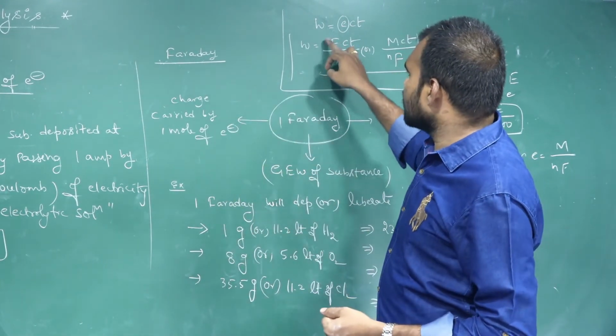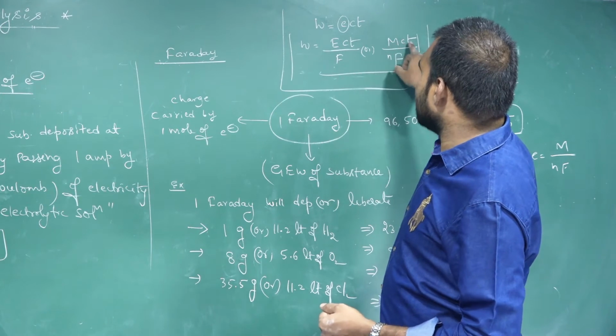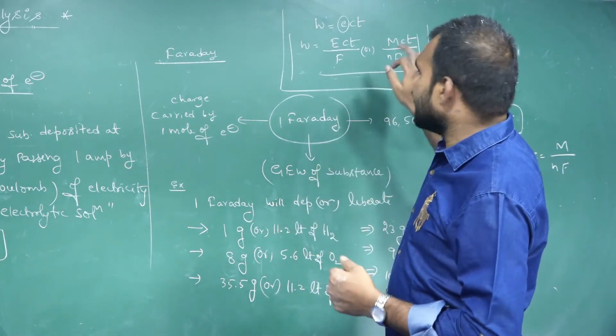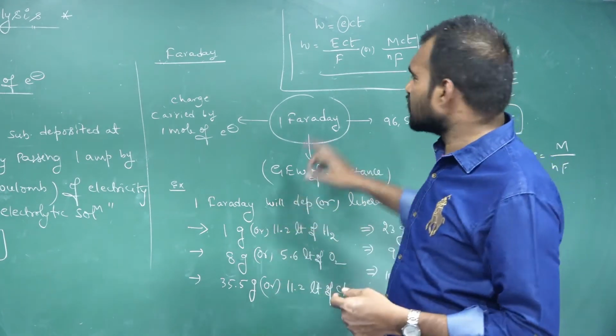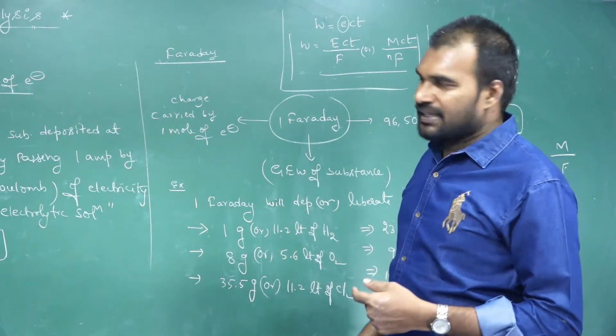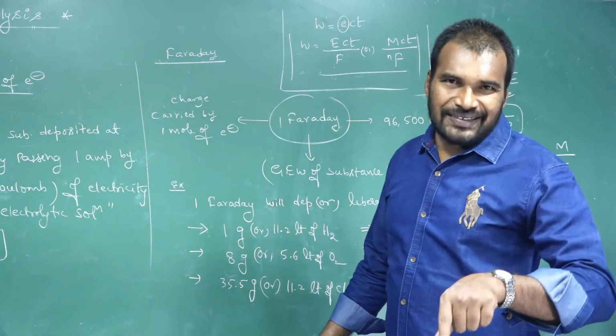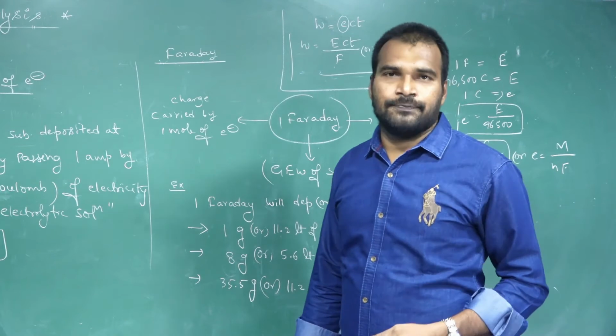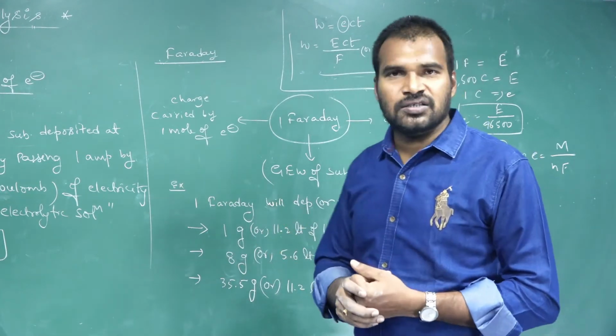So if we substitute the E formula here, W is equal to MCt by nF, where M is its molecular weight, C is current in amperes, t is time in seconds, n is the n factor, not number of moles, and F is Faraday. So this is about Faraday's first law.